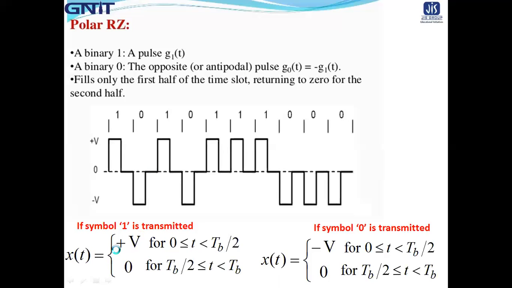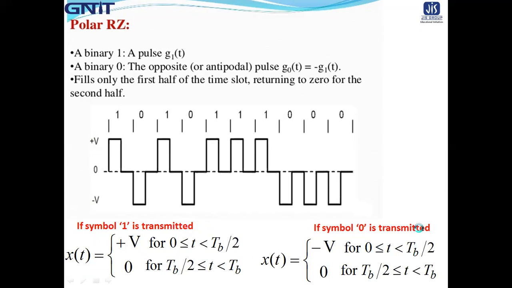So in case of polar RZ, if symbol 1 is transmitted, then x(t) is equal to plus V for t belonging to 0 to TB by 2, and x(t) is equal to 0 for t belonging to TB by 2 to TB.